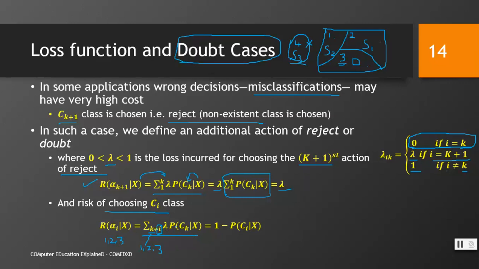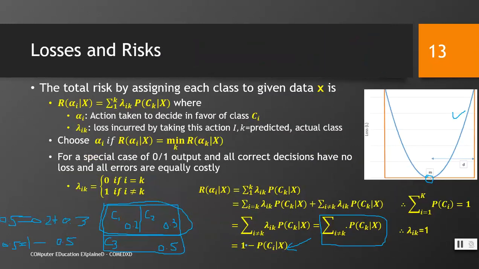So we can write it as lambda P(Ck given x), right? And again we can write it like this. This description I have given in detail in the previous slide. You must have understood it. Otherwise, go back and listen to the description given over there in the previous slide.